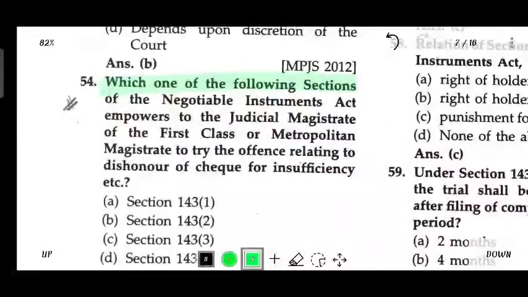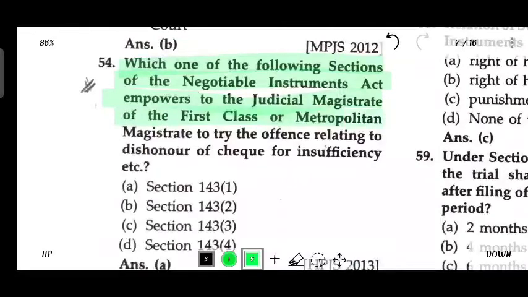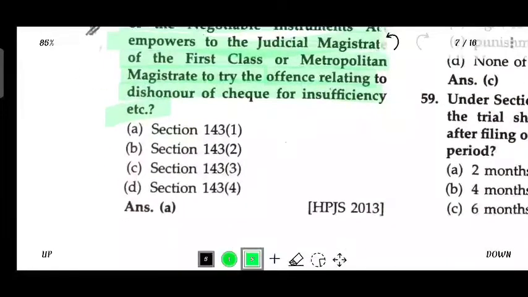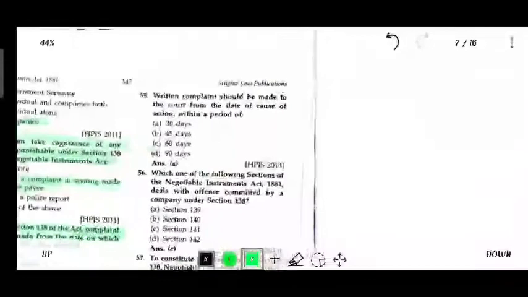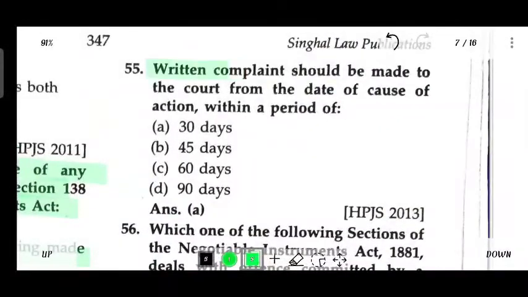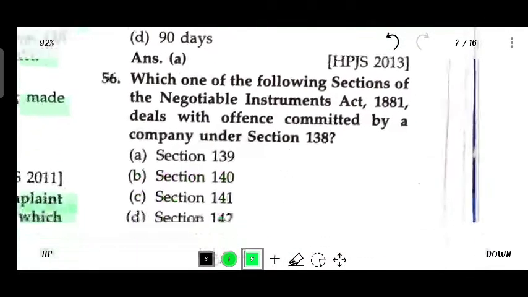Which one of the following sections of NIA empowers a Judicial Magistrate of the First Class or Metropolitan Magistrate to try offence relating to dishonor of check for insufficiency etc.? Section 143 clause 1. Written complaint should be made to the court from the date of the cause of action within a period of 30 days.